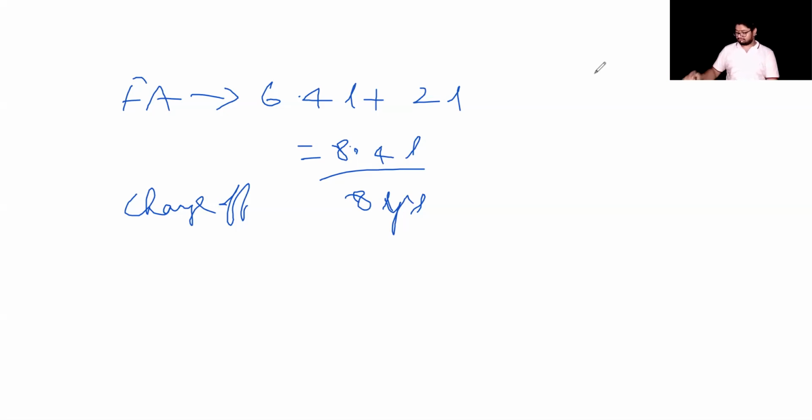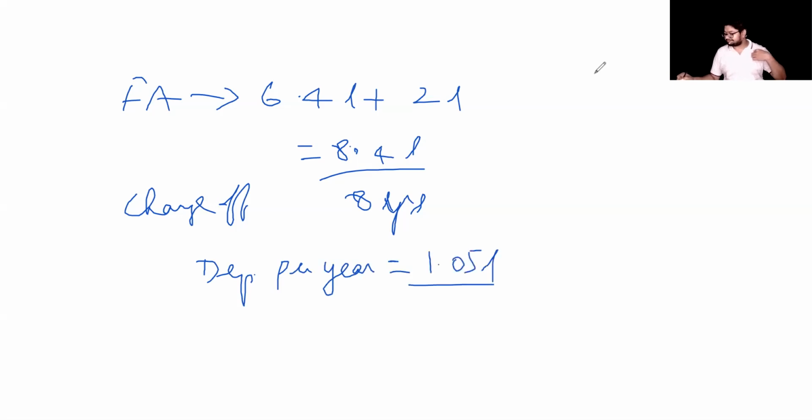Fine. So depreciation per year going forward for the next 8 years is going to be 1.05 lakh. Okay. So this is how you would account for whenever you have a grant being refundable in case it is on a depreciable asset, and you have adopted net off method.